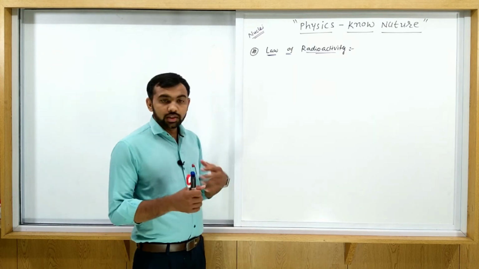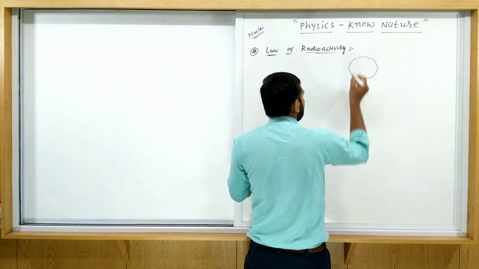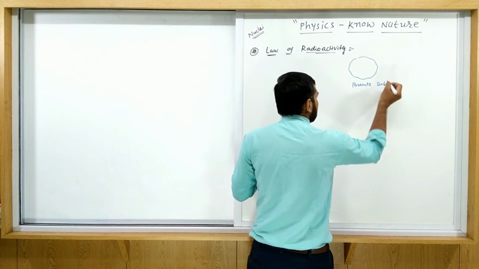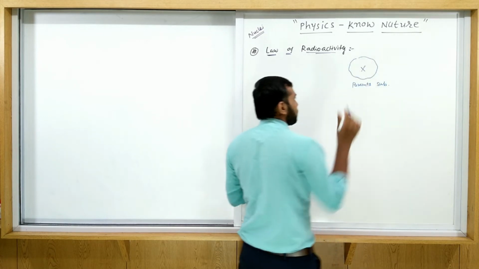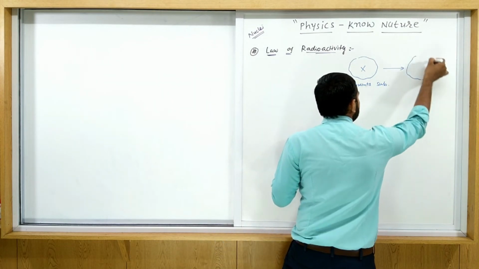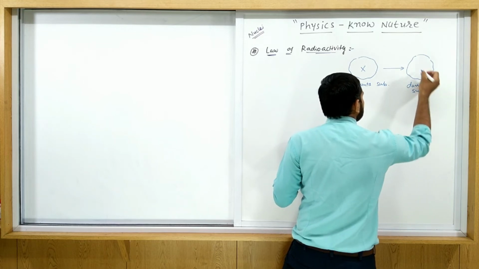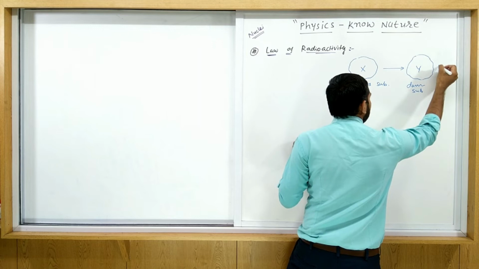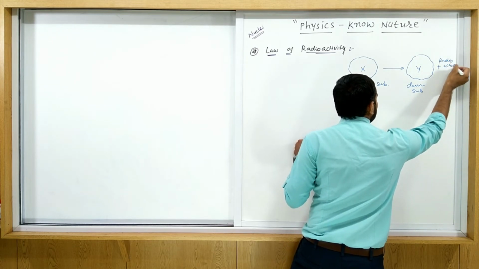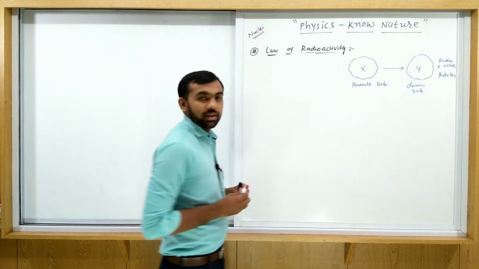Now suppose you have one parent substance. So this is a parent substance, and X, this parent nucleus, disintegrates into the daughter substance Y and some radioactive particles. So this is the radioactivity process.